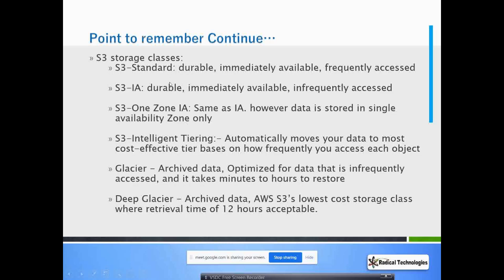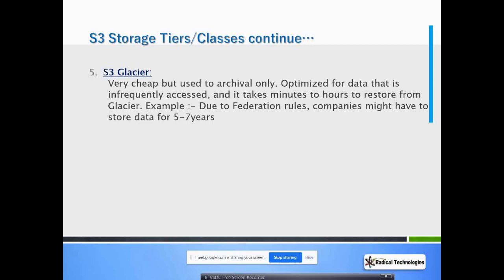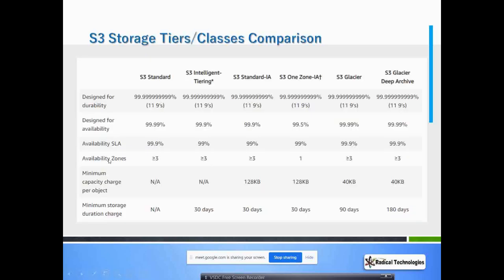These two we are storing in at least 3. I have shown you in that figure. You can see the 3 availability zones. One Zone is stored in one availability zone. All other classes are stored in at least 3.